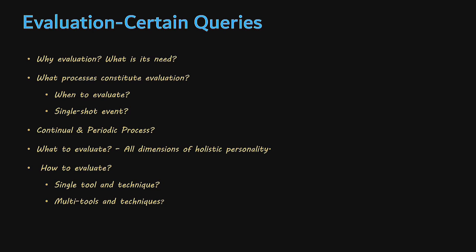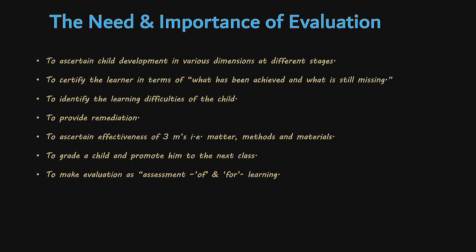So, what is to be evaluated? All dimensions of the holistic personality of the child, or only some particular dimensions, or only the intellectual domain. Then how to evaluate, whether there is a single tool or single technique to evaluate the student's progress, or there are multiple tools and techniques to evaluate the student's progress. Classroom processes, to what extent they have to be met. Now, these questions have to be answered.